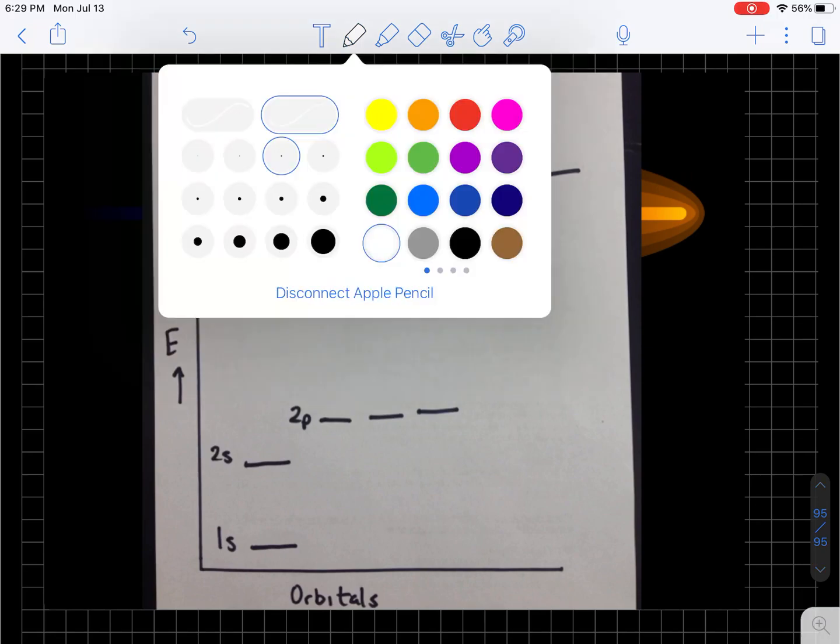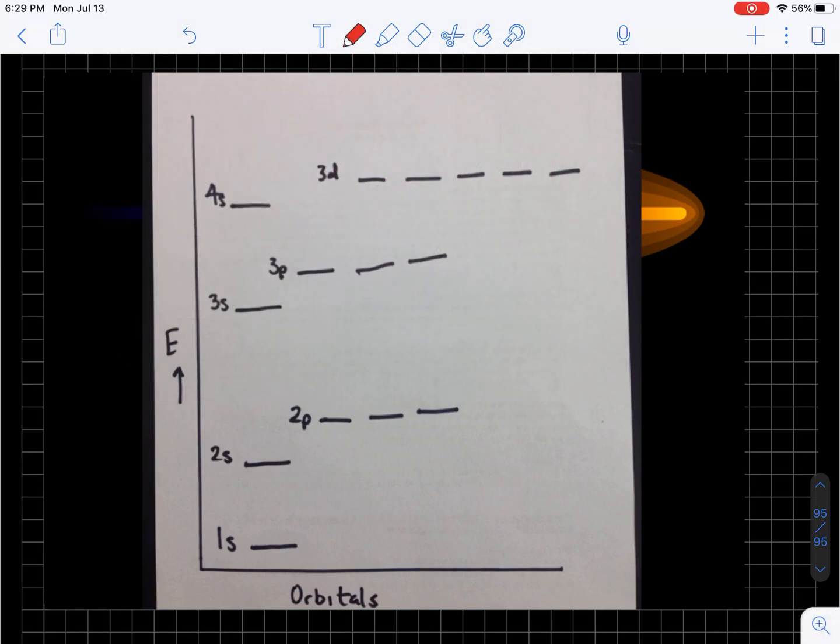When we put electrons around the nucleus, they're negatively charged, so they're attracted to positively charged particles, the protons. So the electrons have a tendency to try to get as close to the nucleus as possible. And when they are close to the nucleus, they release energy. When they move away from the nucleus, they gain energy. We studied that in chapter 4 with the Bohr atom.